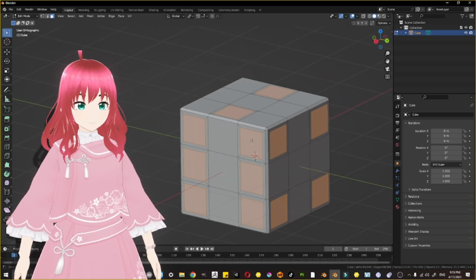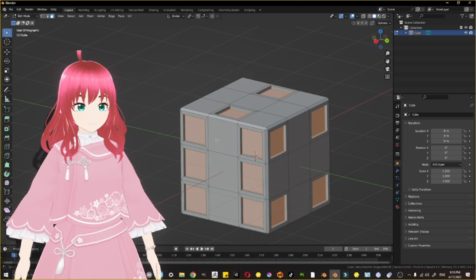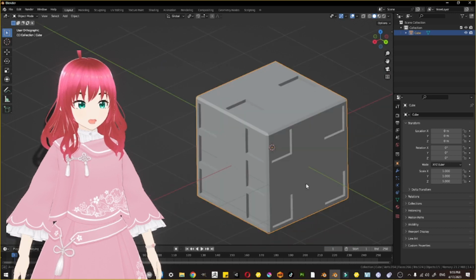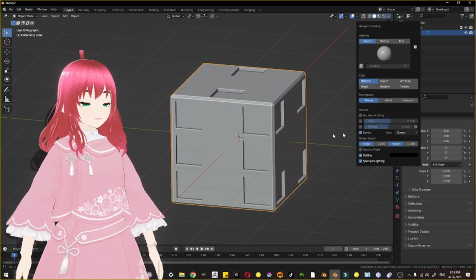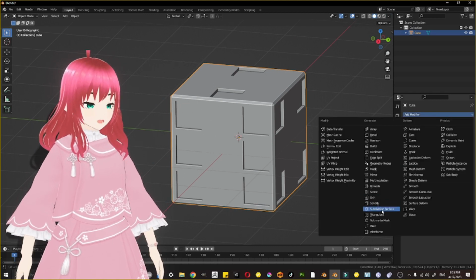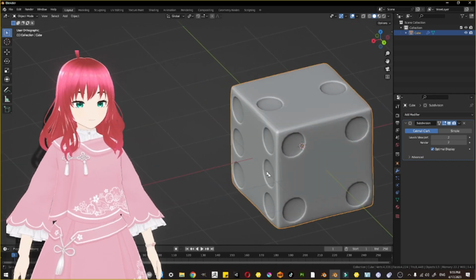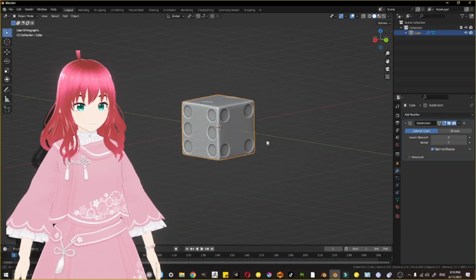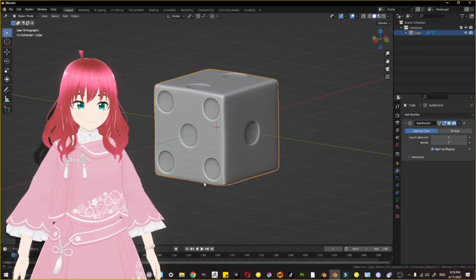We will press E, extrude along normals. This will create the depth in the dice numbers, but they are in cubic shape, so we have to subdivide it. We will subdivide it by level 2 and smooth it out. Now this is like a real dice.